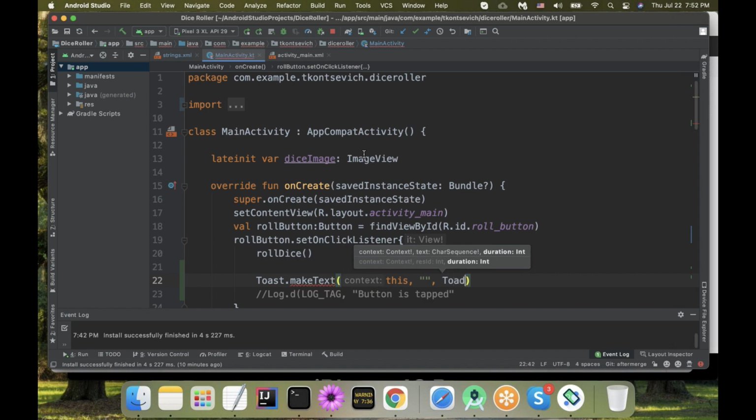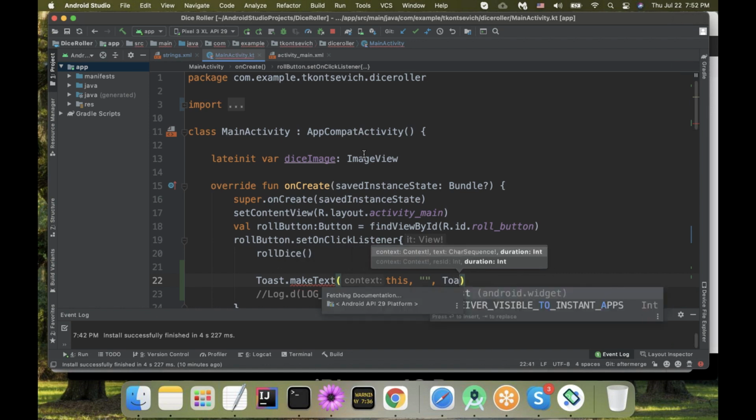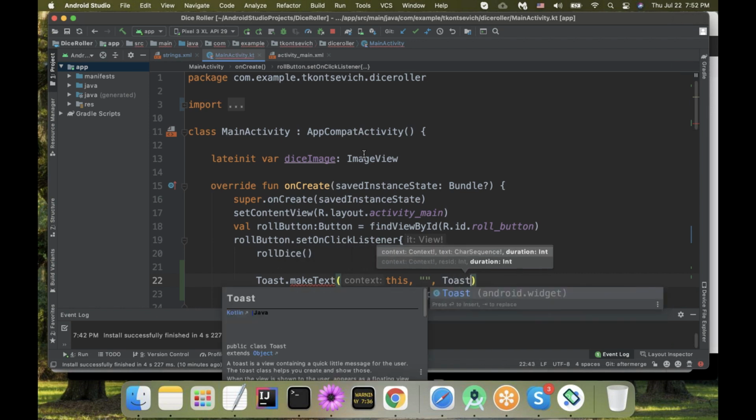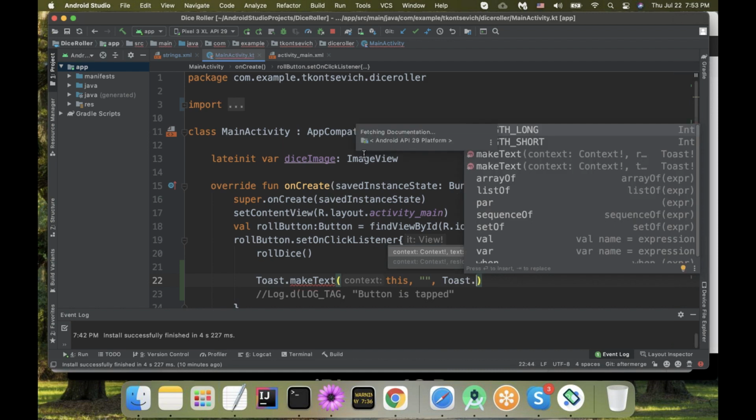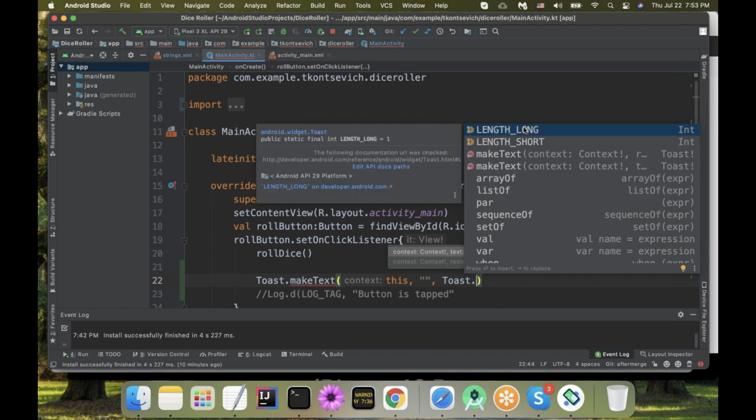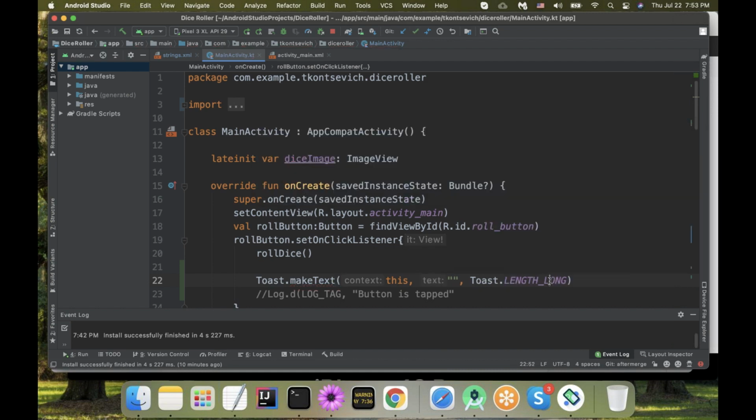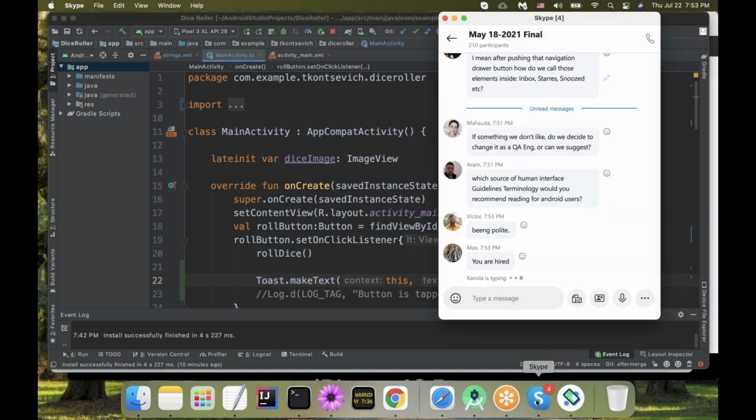What text do you want us to show? Toast, length long, and then show. Okay. You are hired. Sounds good.